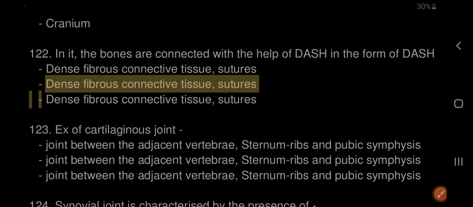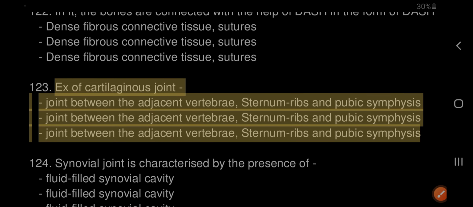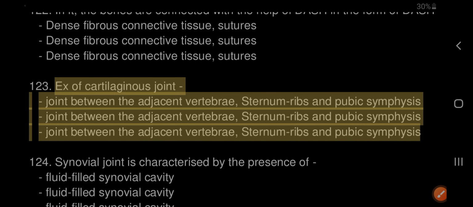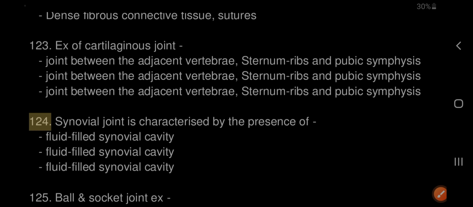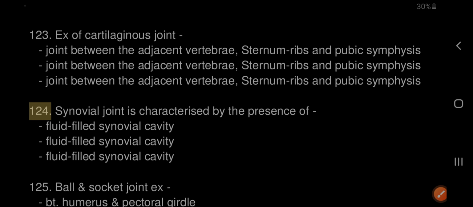123. Examples of cartilaginous joints are the joint between adjacent vertebrae, sternum and ribs, and pubic symphysis. 124. A synovial joint is characterized by the presence of a fluid-filled synovial cavity.